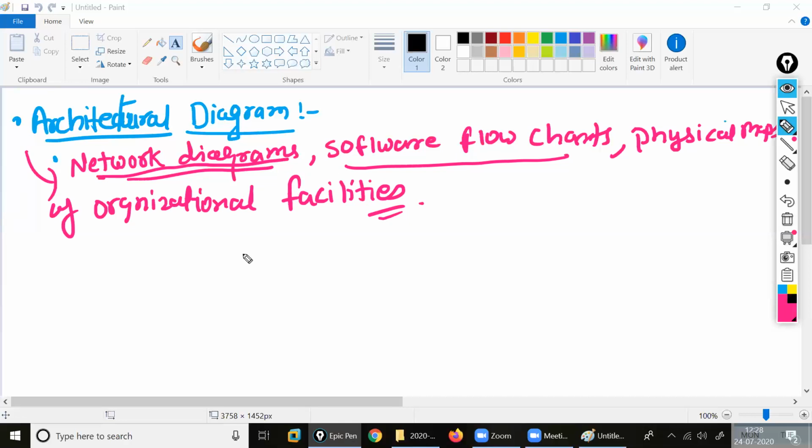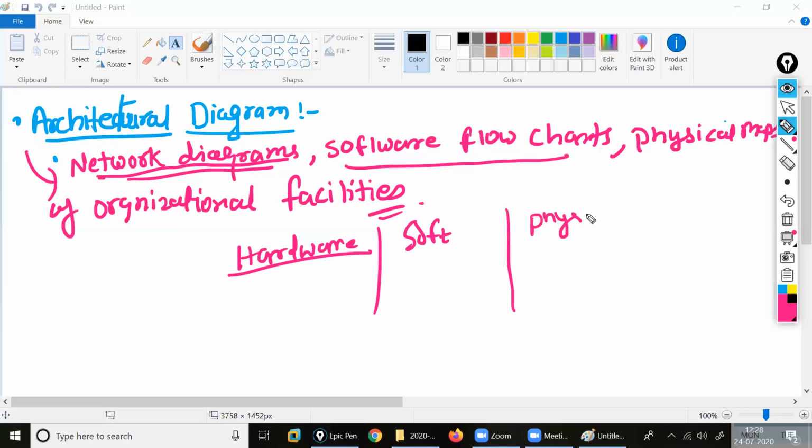If I'm talking about the hardware, that is related to my network. Software is required, this is software flowcharts. We need what programming language, how to execute, everything is written here. Which hardware devices, how everything works here. Then after we have the physical maps, how to reach there. Correct or not? Physical setups, how to reach that, everything is there.